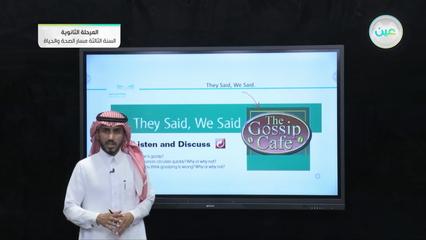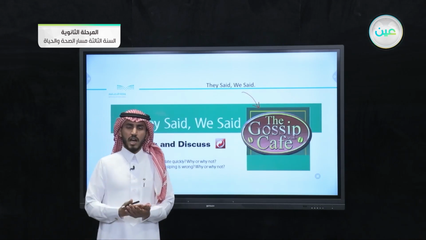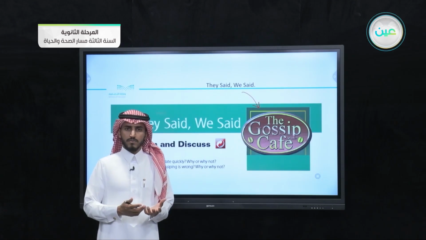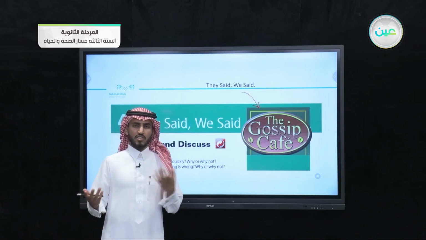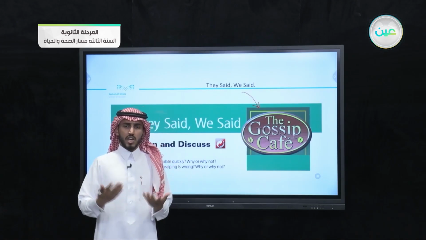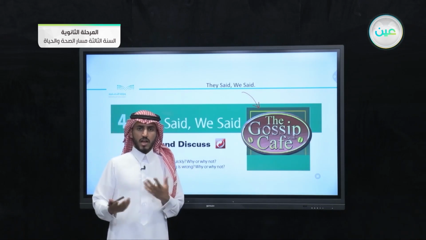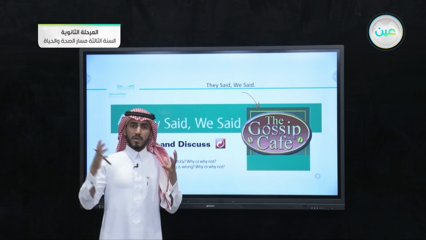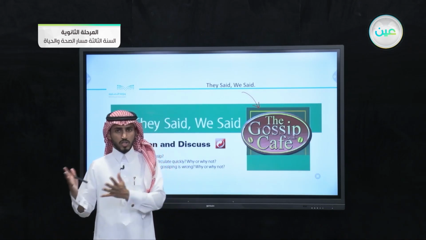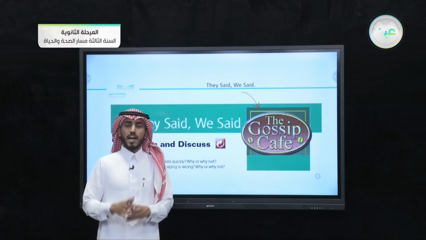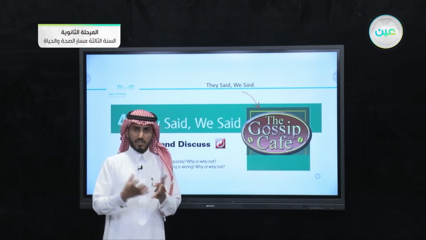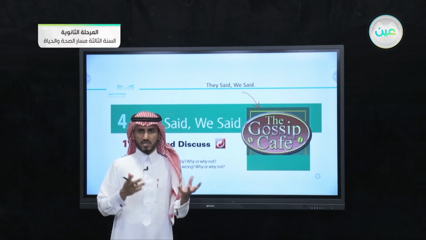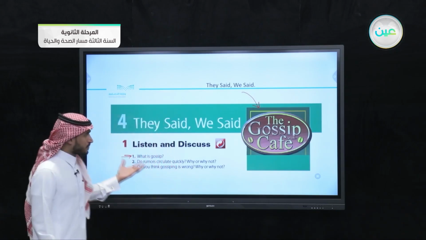The Gossip Cafe. What is the cafe? And what is the difference between cafe and coffee? Think about that, cafe and coffee. We always hear these two words. So what are the differences? Cafe is the place where we go to drink coffee, and coffee is the drink itself. The liquid that we drink is called coffee. So this is the difference between these two words.